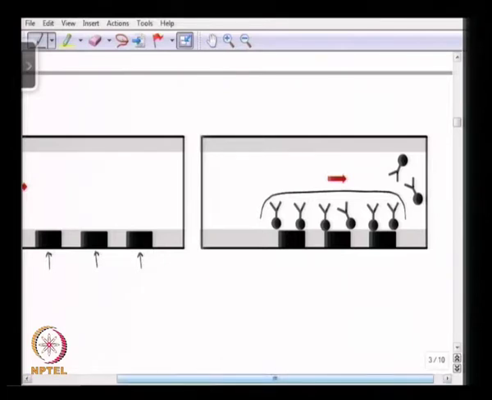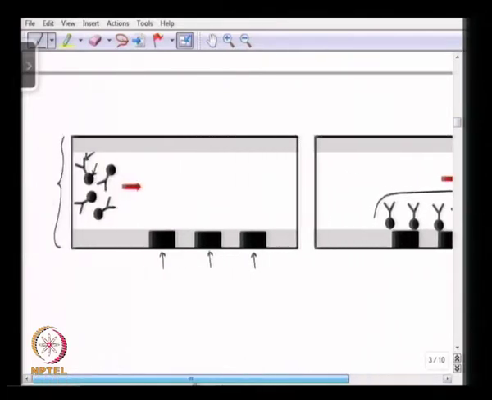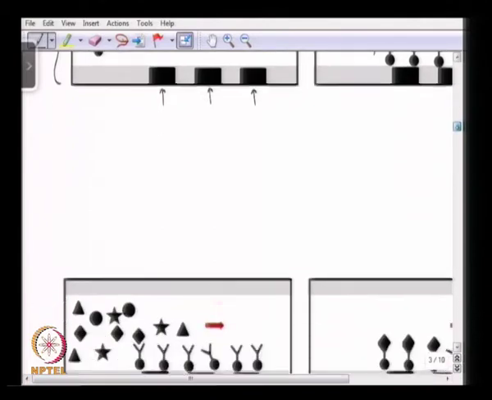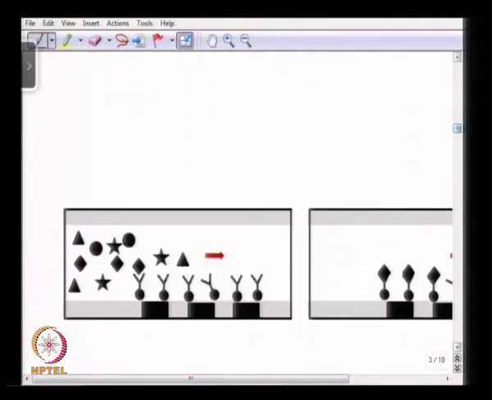Okay. What we do next is, as you see here, we infuse the sample that has different types of antigens. When we do that, the target antigen which is specific to the antibody binds.